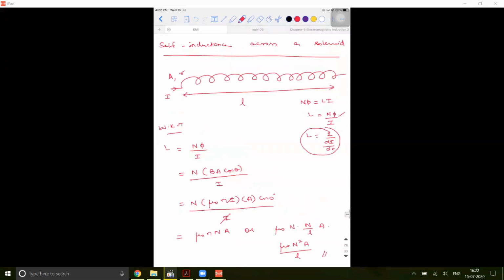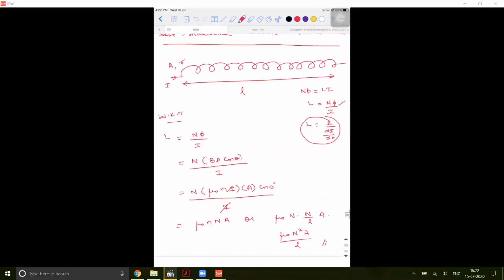Sir, why are we taking cos as 0? You can take the angle as either 0 or 180; it depends on the direction of current. I've taken only generic values, since I'm trying to find only the magnitude. Why 0 is because the magnetic field will be in this direction. When the coil is like this and you see from this direction, the area vector will be towards you. The magnetic field is also in the same direction, and the area vector is also in the same direction. That is why I'm taking it as 0.